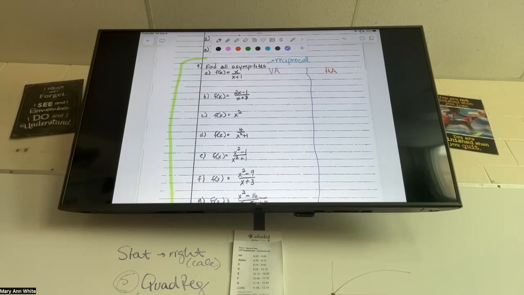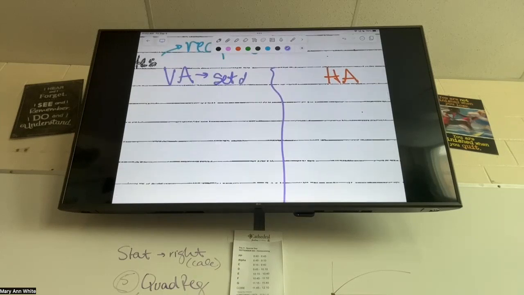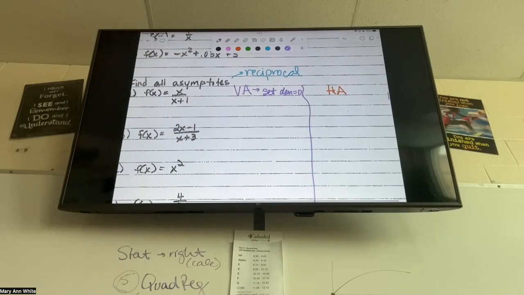That's going to be your horizontal asymptote. Vertical asymptote is a lot like domain. We are going to set the denominator equal to 0. This time, we're not going to set it not equal to 0, we're going to set it equal to 0, because I want to know where there would be a number that's not in the domain. That's your vertical asymptote, okay?